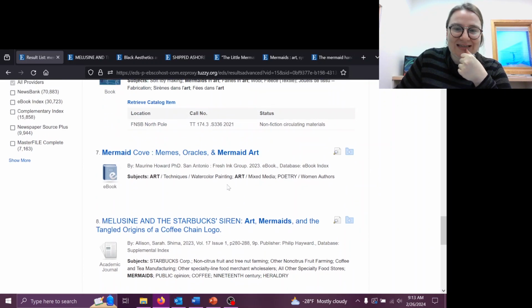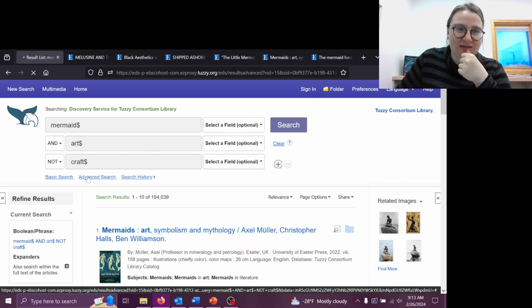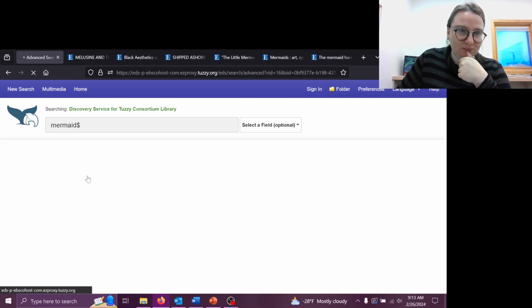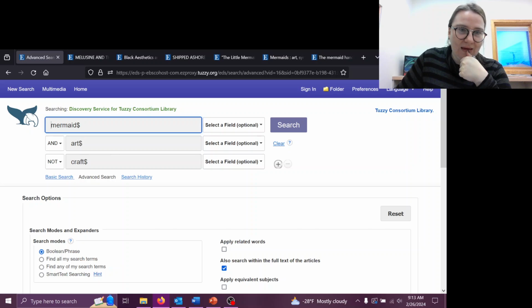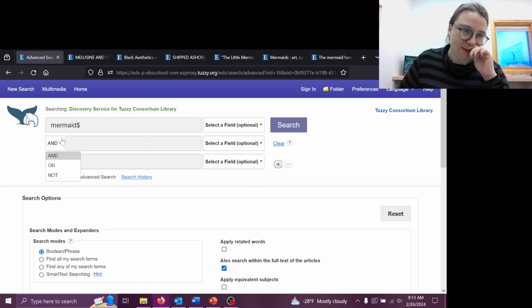Because of that word siren, I am going to show you another Boolean operator. So let's go back to the advanced search, and I'm going to take both of those out. So we've covered and, we've covered not. Now we're going to choose or.